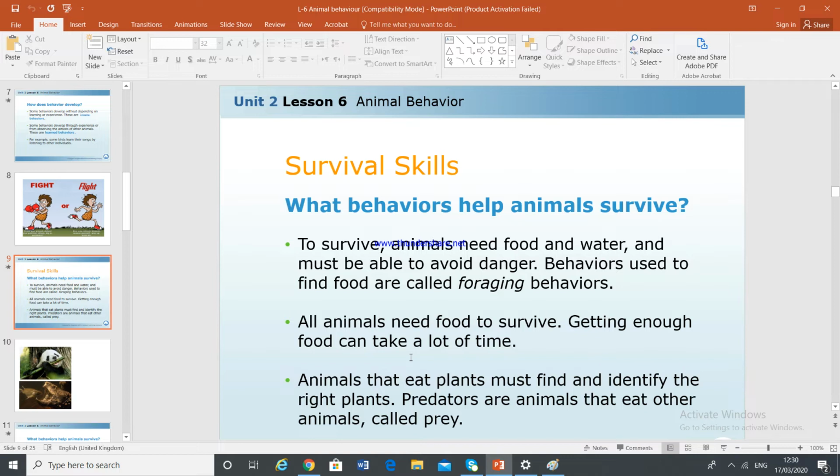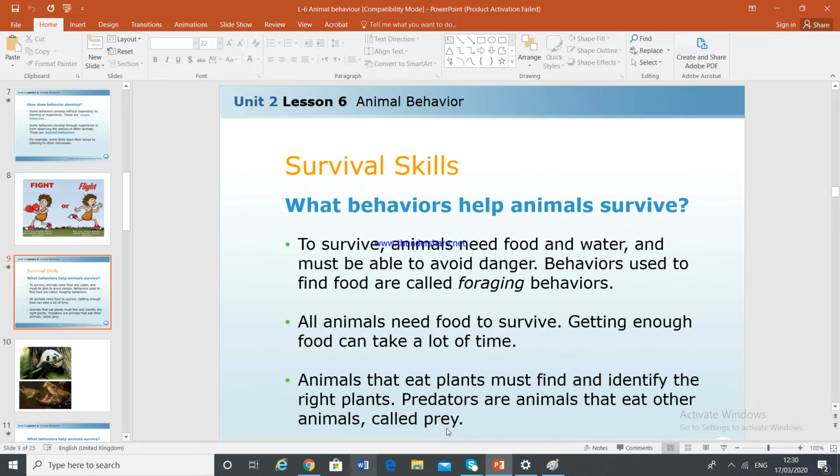Now, animals that eat plants must find and identify the right plants. Again, they have to search for plants and identify what plants they need, the right plants. I am sure you all know about predators and prey.